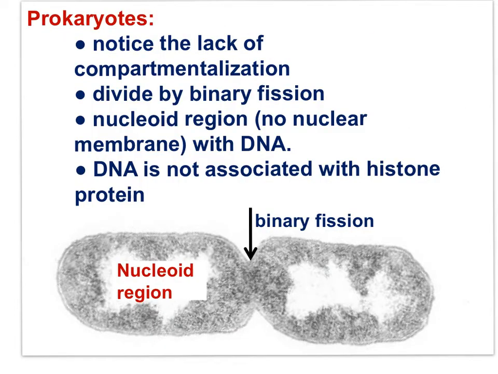Here is another micrograph of a bacterium dividing into 2 by a process known as binary fission. This is how prokaryotic cells divide. Notice the lack of compartmentalization. There's a nucleoid region, there's no nuclear membrane, 1 large loop of DNA, and small rings of DNA known as plasmids. The DNA is not associated with histone protein.